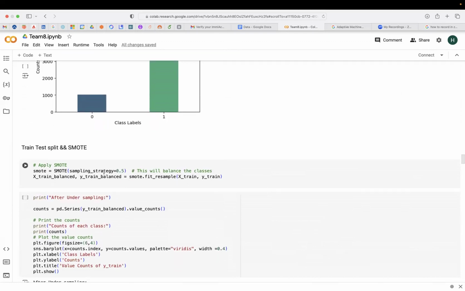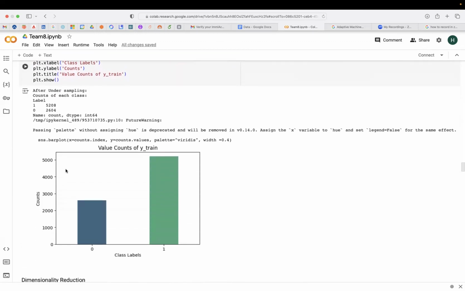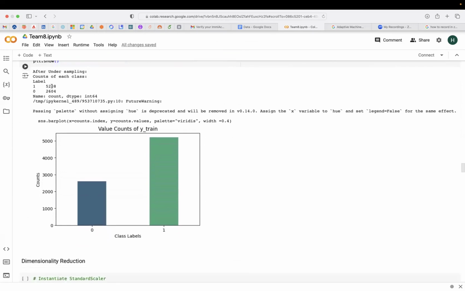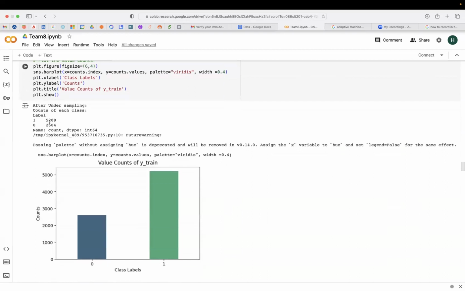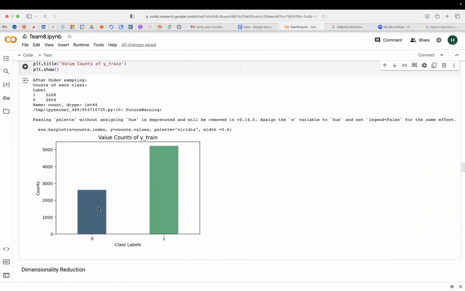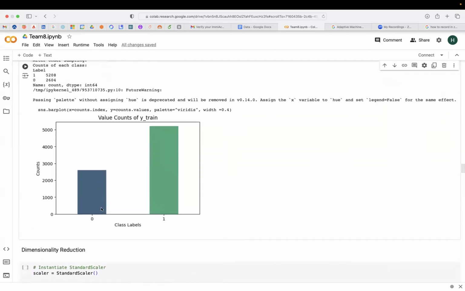After the train and test split, we've done the oversampling using SMOTE. Here we've used a sampling strategy of 0.5, which means that it generates the minority class samples in the ratio of 2:1 to the majority class. So after doing SMOTE, that is the oversampling, we've got about 5,208 samples in our majority class, and the previous 1,209 in the minority class has been increased to 2,604. So this is oversampling. And after oversampling, now we've got a balanced data set.